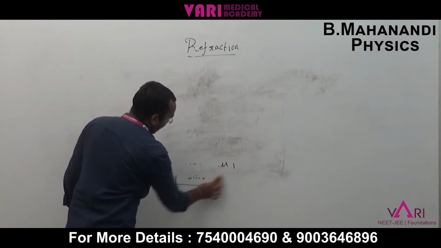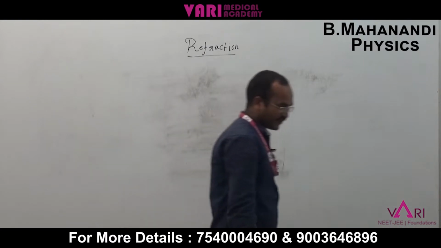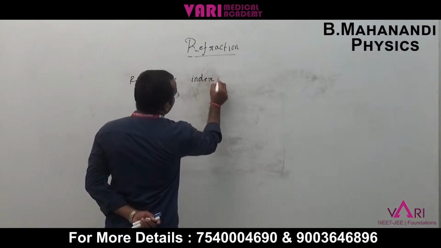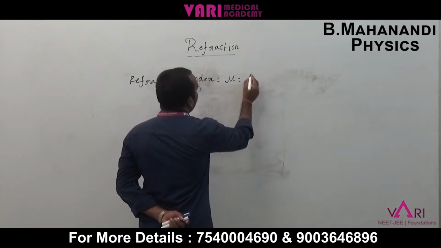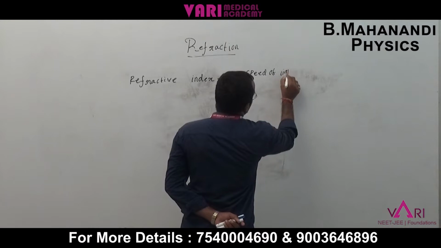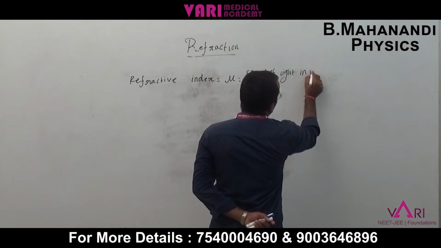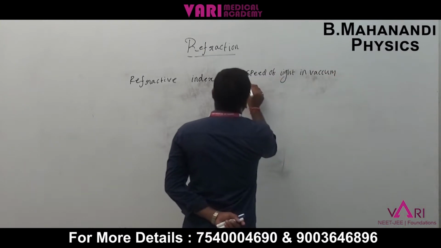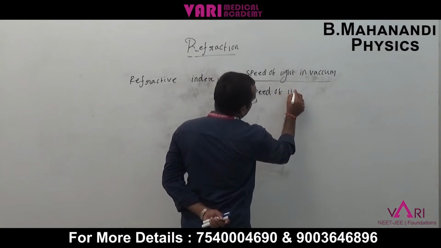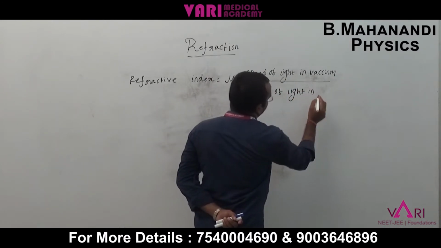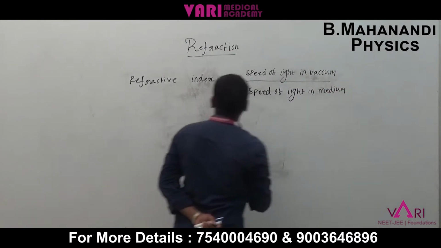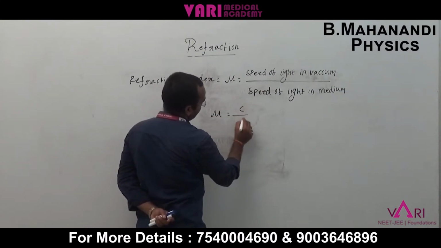Now this refractive index, the base of everything and the formulas, means the refractive index mu is equal to the speed of light in vacuum by the speed of light in the medium. That is, mu equal to C by V.